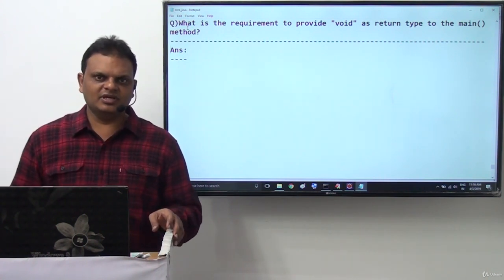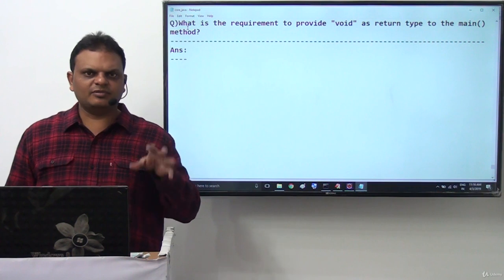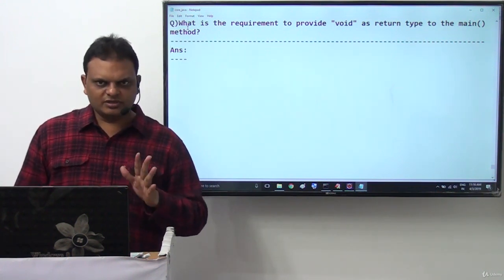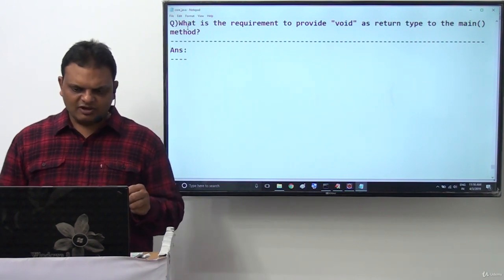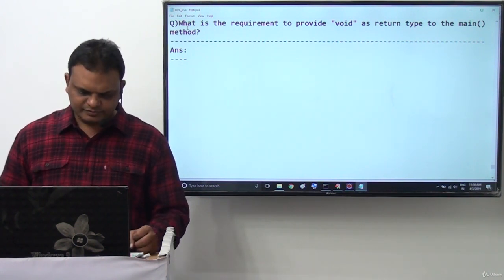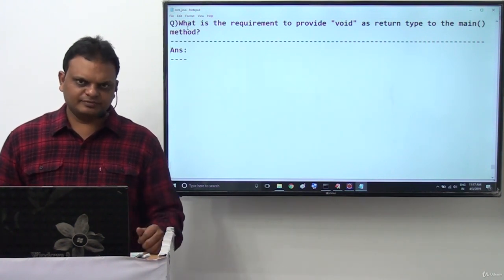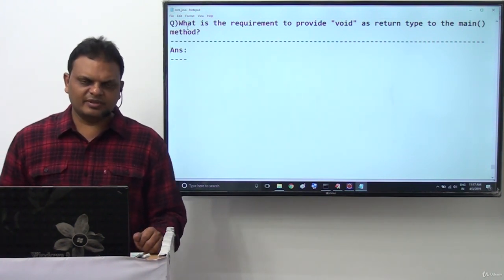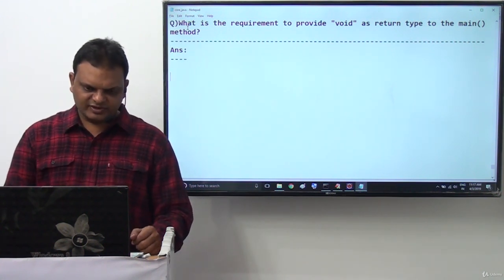Because of this reason only, main method must be declared with void return type directly. This is exactly the reason, and we are understanding it clearly now. Next, after completion of this particular point, if I declare main method without void return type, then what will happen? What is the answer for this particular question now?